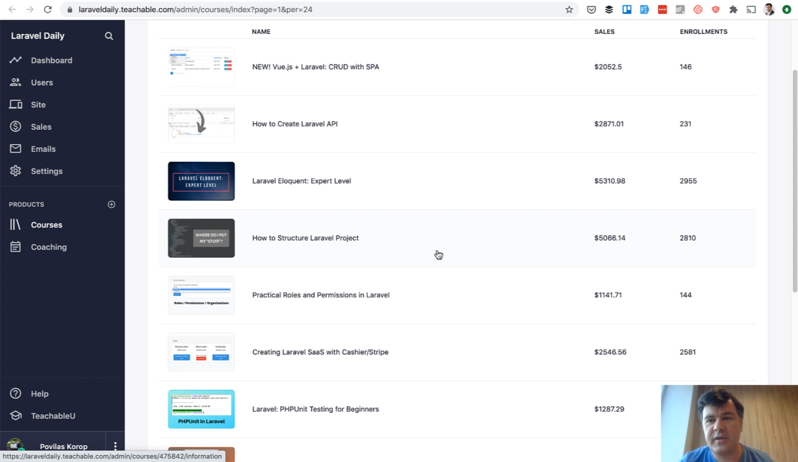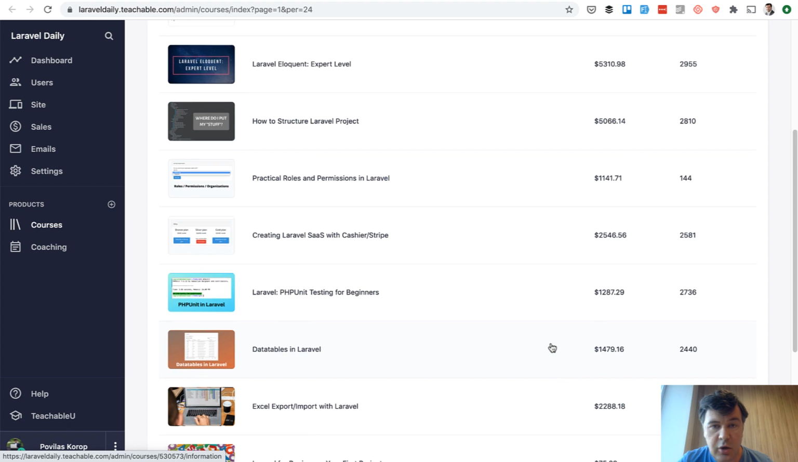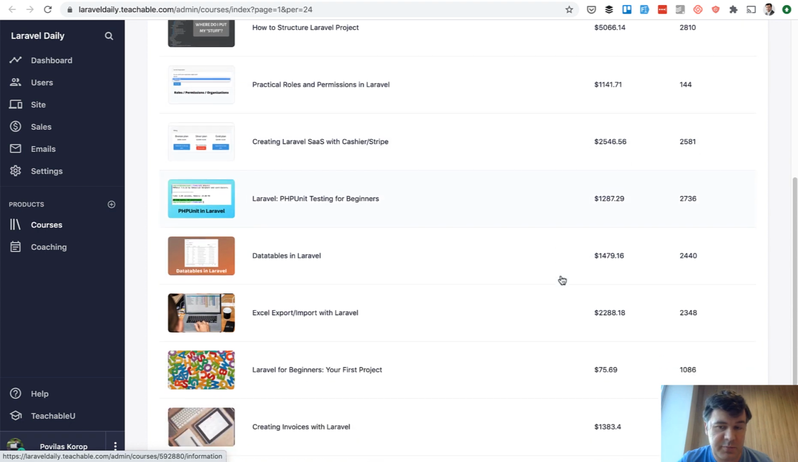And these are the topics that are kind of evergreen, which is they are relevant all the time, no matter the Laravel version. So Eloquent is the core of everything related to the database, and structuring the project is always a tricky thing. So those courses still keep selling, and all the others are from time to time, but no courses have lower revenue than $1,000 per course.